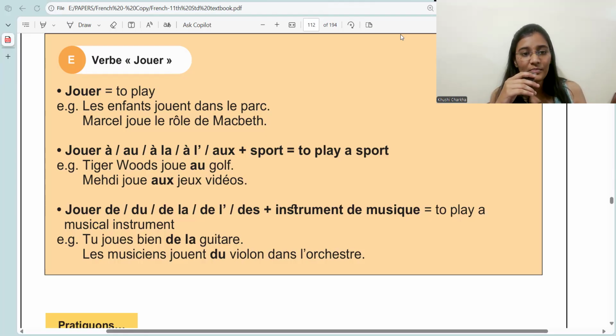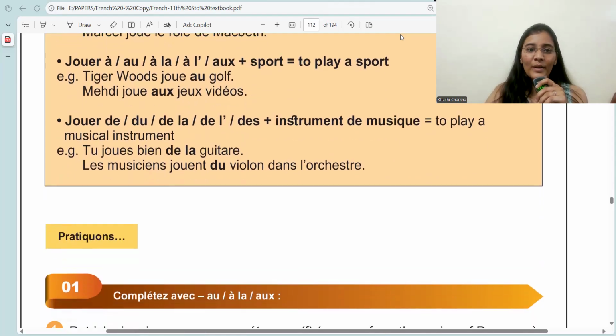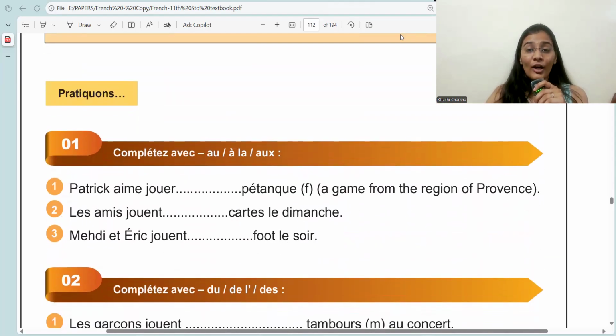Okay. So very easy. Jouer, normal ER ending verb, means to play. So for play, we have two different categories. Either it can be a sport or it can be a musical instrument for this topic. So for sports, we have what? Au, à la, aux, etc. For musical instruments, what do we have? Du, de la, des, etc. I hope this topic is clear. Very easy topic. This is for our knowledge purpose.